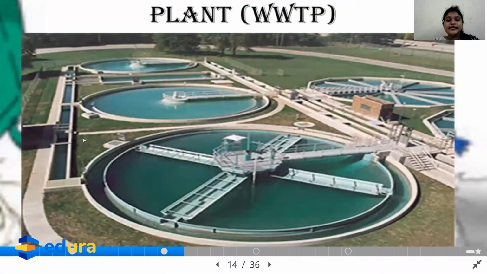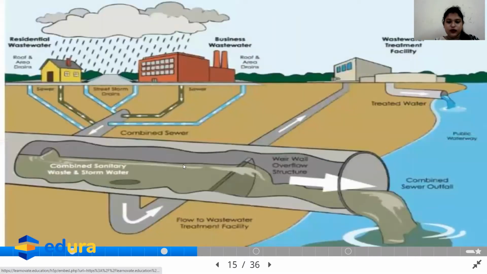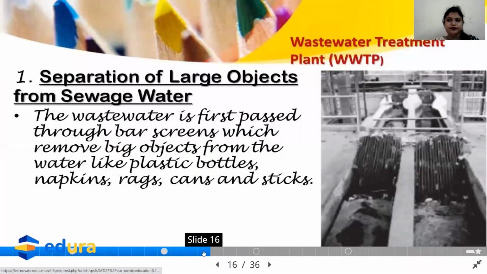Now see, this is the wastewater treatment plant which is visible over here. This is the complete treatment plant. This is how the wastewater comes out. See, this is residential wastewater, business wastewater, wastewater treatment facility, and how it is purified over here. We will proceed in the next slide.